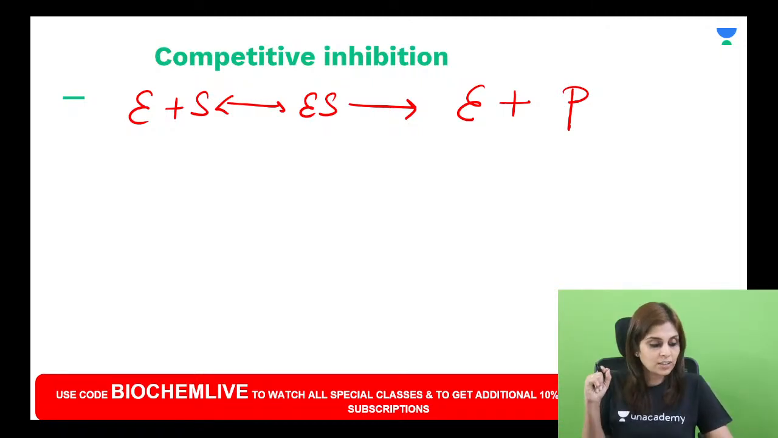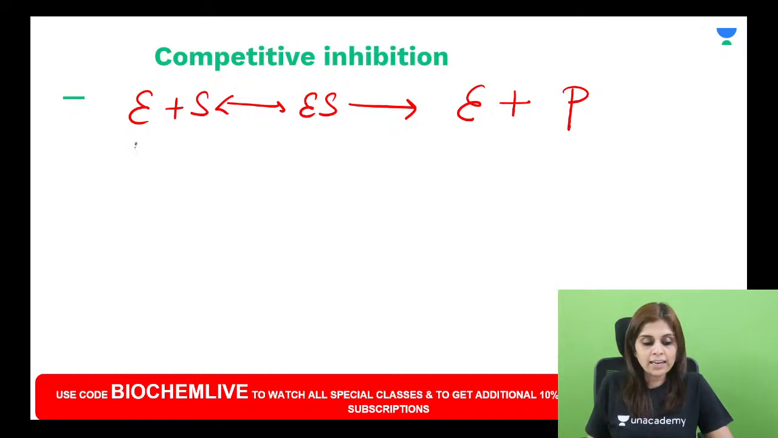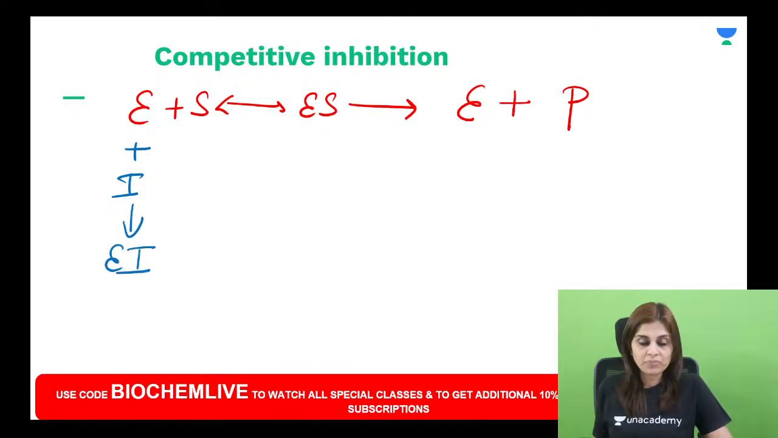Now, what does a competitive inhibitor do? A competitive inhibitor is a substrate analog, and it competes with the substrate to go and bind to the enzyme. Do you understand this? A competitive inhibitor is a substrate analog, and it competes with the substrate to bind to enzyme, and it diverts a few enzymes to form enzyme inhibitor complex. So the product formation rate is reduced. Because of this, the rate of product formation is reduced.